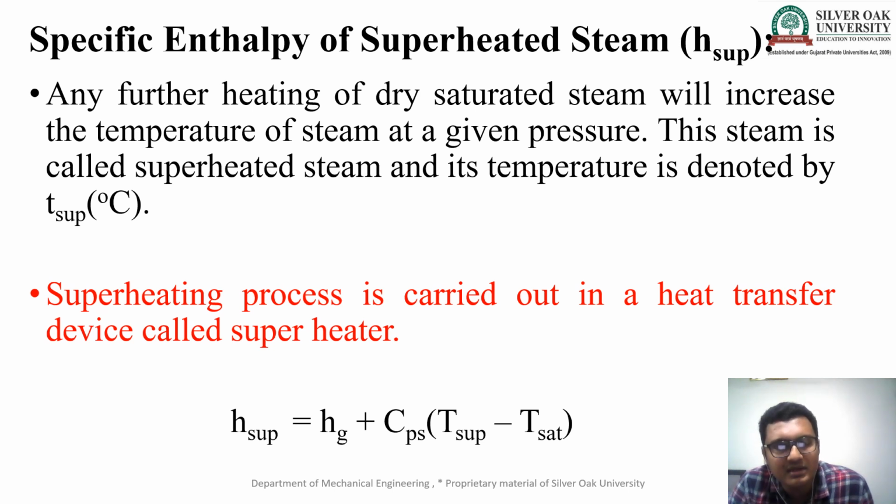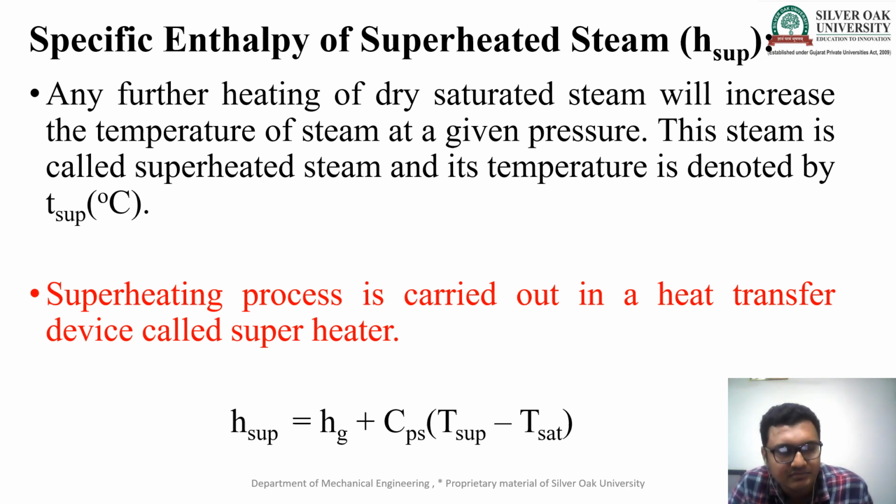Any further heating of dry and saturated steam will increase the temperature of the steam at a given pressure. This steam is called superheated steam, and its temperature is denoted by T superheated.